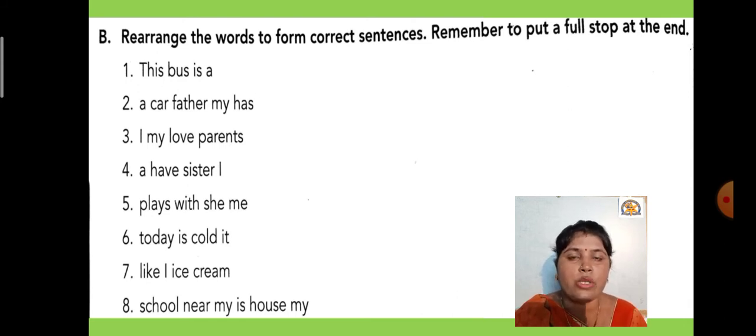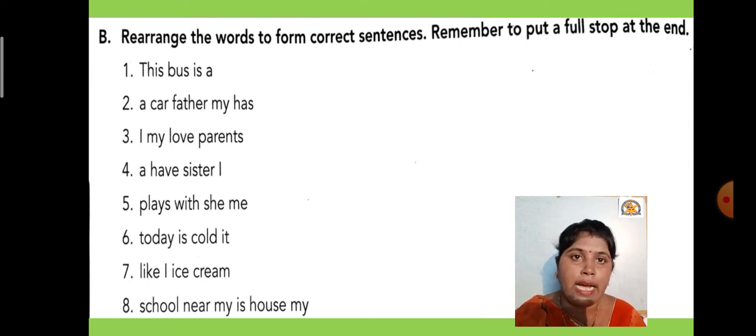Okay children, "this bus is a", so what will be the correct sentence? This is a bus, and at the end you have to give a full stop. "A car father my has": the correct sentence is My father has a car, with a full stop at the end, and you have to make the first letter of "My" capital also. So these are the rules of a sentence: first letter capital, and at the end a full stop.